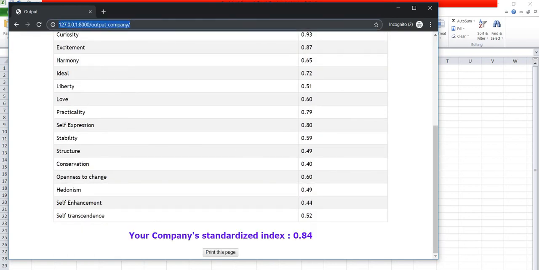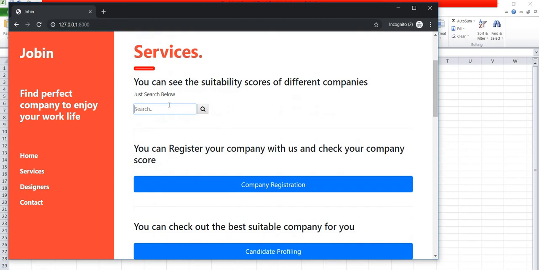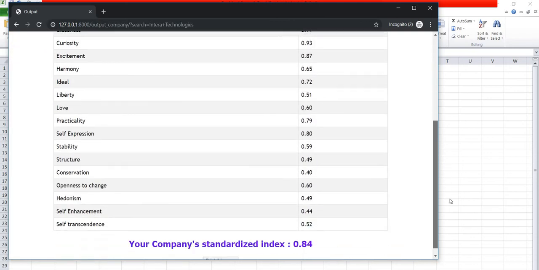Now the company part is over. Now the user part comes. I will again go to the home page. Suppose a user doesn't want to register first and just wants to see a company's information; they can see it. They just type the company's data here, Technologies, and hit search.